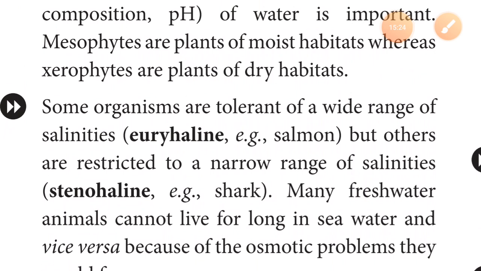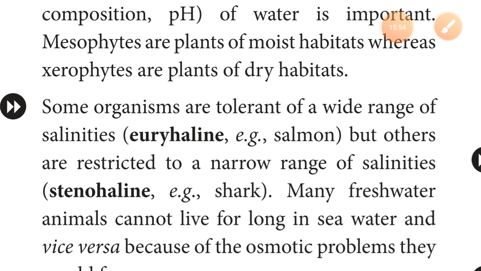There are different categories, as we have talked about on the basis of temperature: eurythermal and stenothermal. In the same way, some organisms have a wide range of salinities. What is salinity? The amount of salt dissolved in the water. That is called salinity. So on the basis of salinity, organisms can again be classified into two categories.